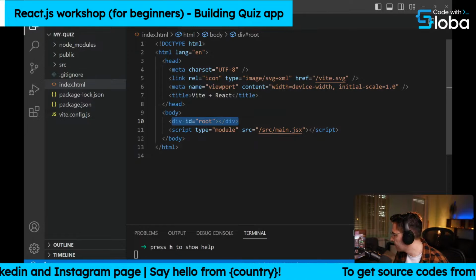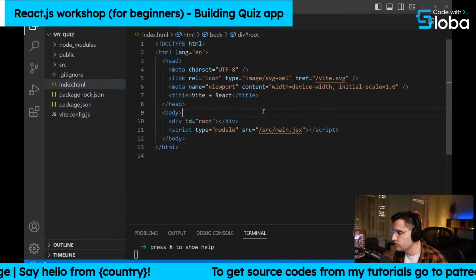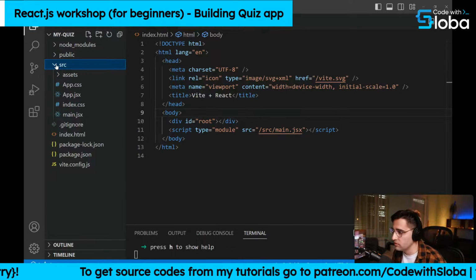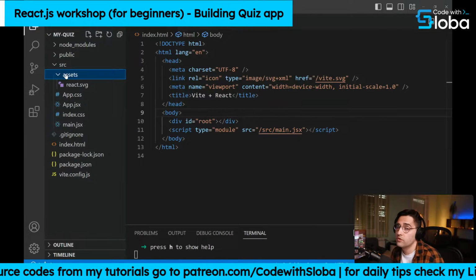Okay. I'm just checking the chat messages, and are you guys able to follow along? Okay, so inside of this source folder, which is the main folder, obviously, we have this assets folder. Inside of this assets folder, you place all of your assets.